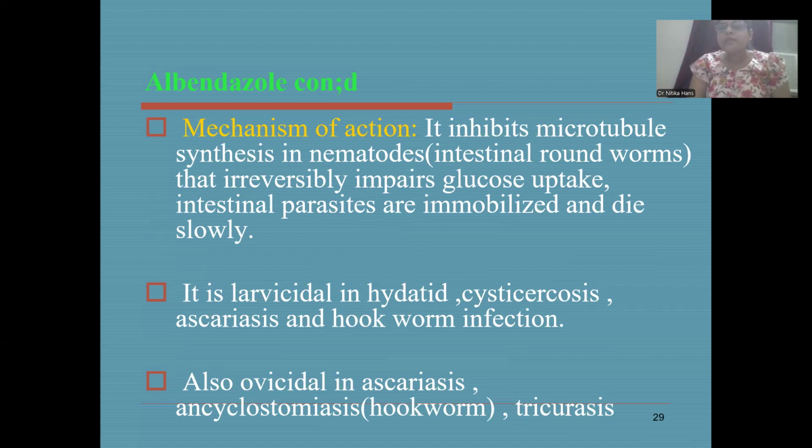And it can also impair the glucose uptake. Intestinal parasites are immobilized and die slowly. So the intestinal roundworms will get immobilized and they will die slowly because it also impairs the glucose uptake. So that will lead to no generation of ATP inside the parasites. It is larvicidal in hydatid disease, cysticercosis, ascariasis, and hookworm infection. Also ovicidal in ascariasis, ancylostomiasis, hookworm, and trichuriasis.